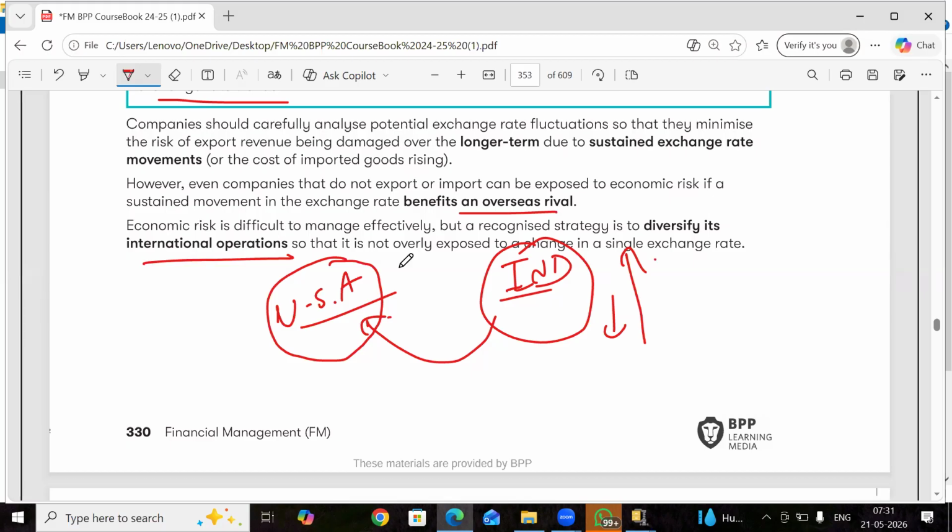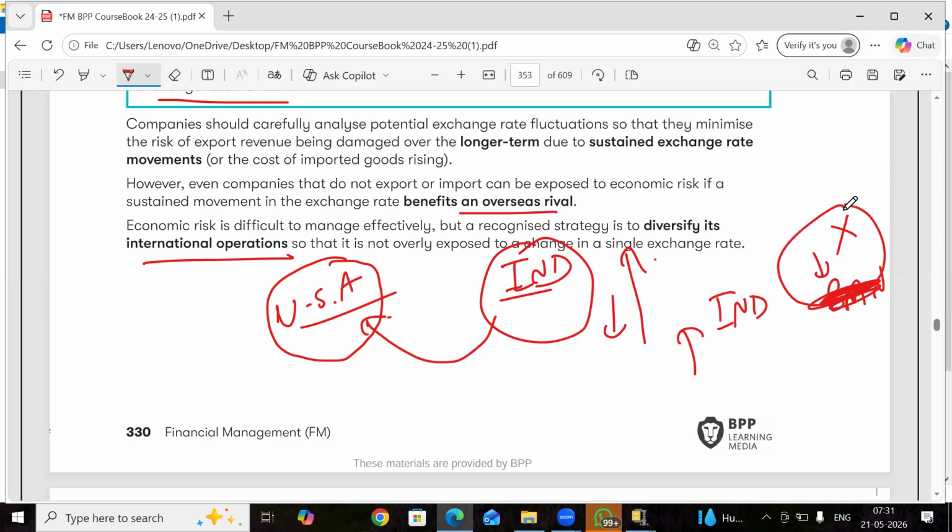So let's say India and Bangladesh, two countries. I'm not going to name any country, so India and country X. If India's currency is stronger and the other country's currency is weaker, whose goods will be in higher demand in the international market?